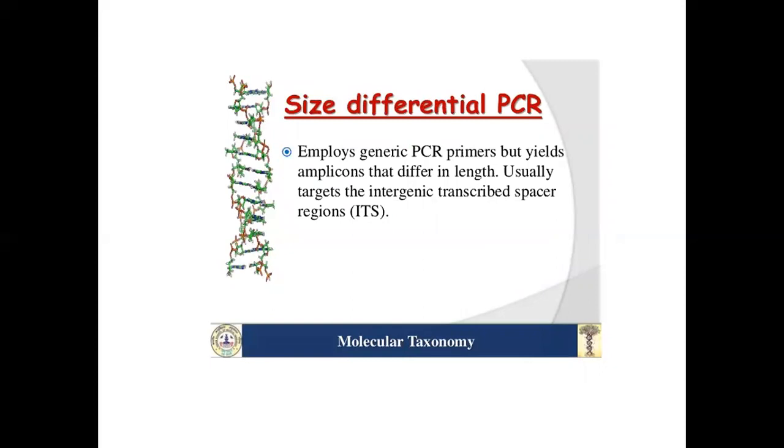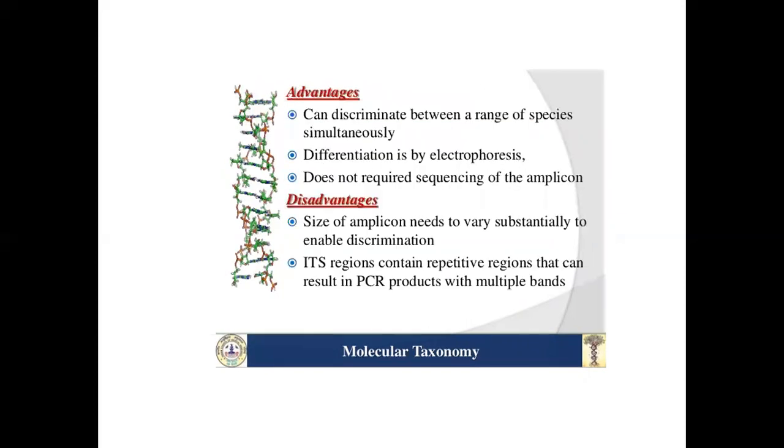Size differential PCR employs generic PCR primers but yields amplicons that differ in length, usually targeting the internal transcribed spacer region, ITS. Advantage: can discriminate between a range of species simultaneously. Differentiation is by electrophoresis and does not require sequencing of the amplicon. Disadvantages: the size of the amplicon needs to vary substantially to enable discrimination. The ITS region contains repetitive regions that can result in PCR products with multiple bands.